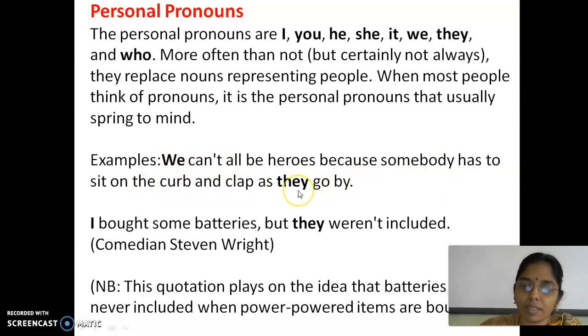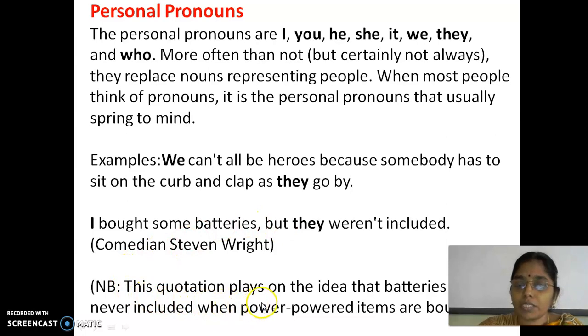So we and they represent people; these are personal pronouns. Another example: I bought some batteries, but they weren't included. I is a pronoun, they is a pronoun here. Just underline this, or you can highlight it, right?